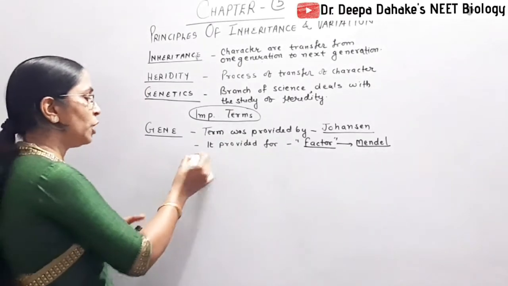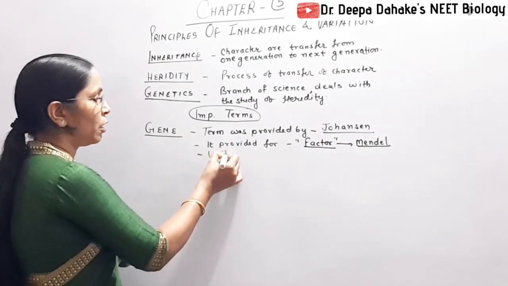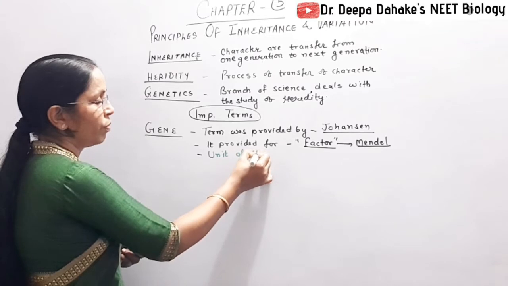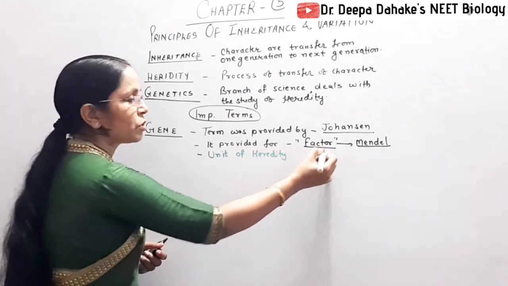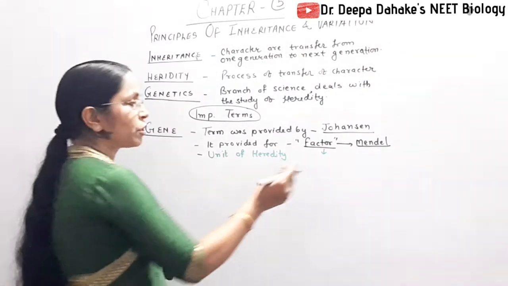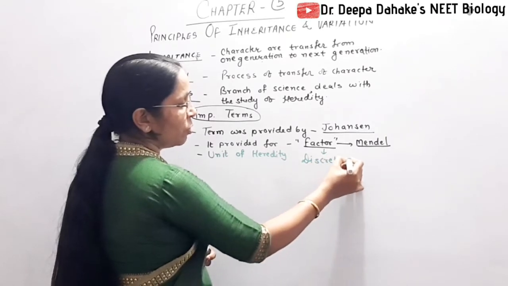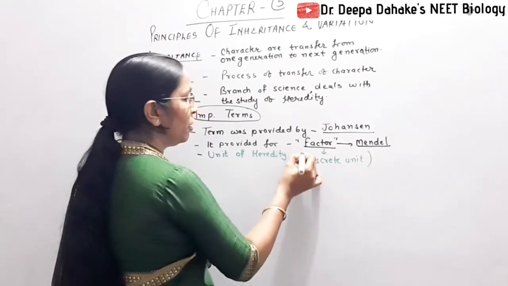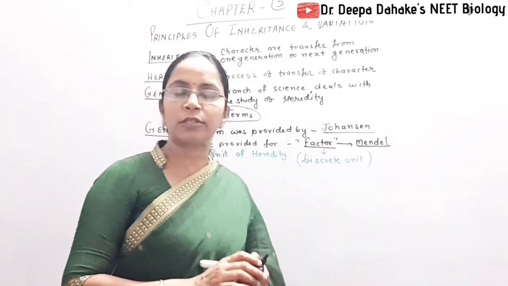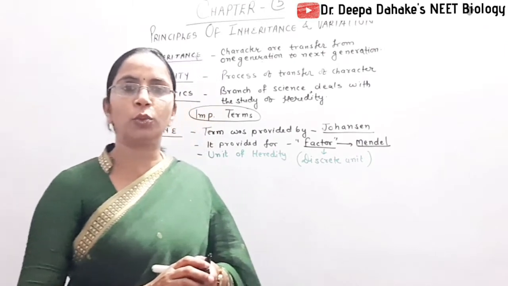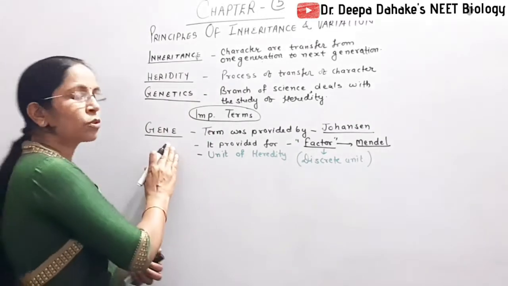And now what is gene? When we study about gene, simply you remember gene is the unit of heredity, whereas when we study the factor, factors are discrete units of heredity. You remember the unit of heredity, the unit by which characters are transmitted from one generation to other, that unit is called as gene.